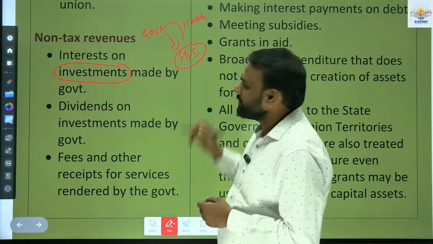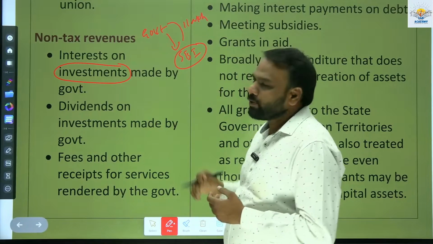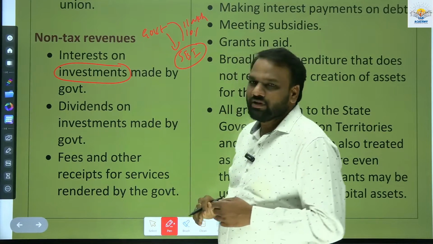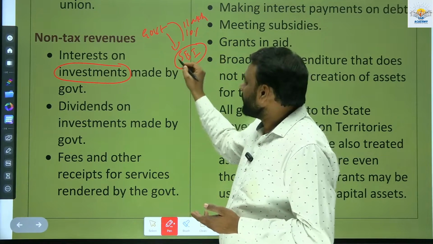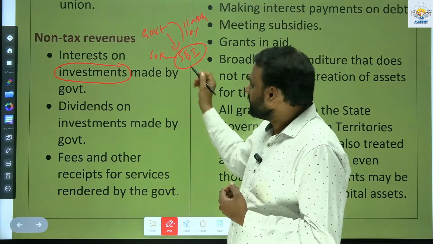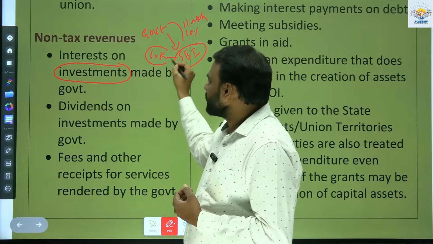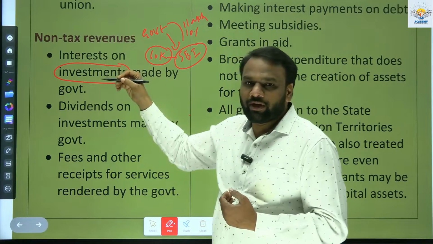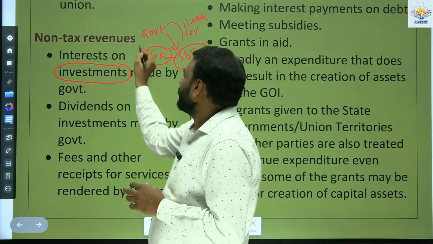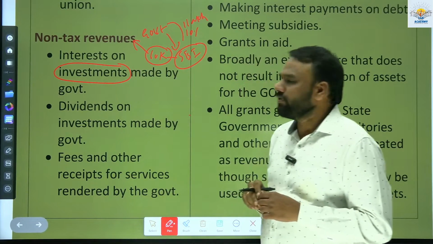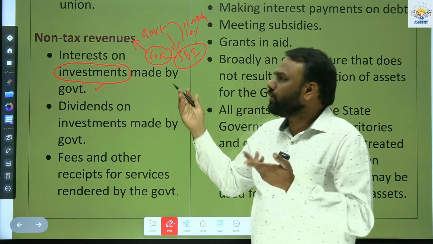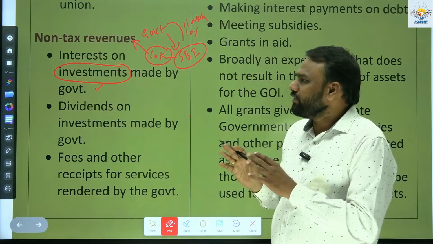Every year this 1 lakh rupees will earn some interest. Let us assume the rate of interest is 10%. After 1 year, this 1 lakh rupees will earn 10,000 rupees. Where will this 10,000 rupees go? It will go to the government. But is it considered part of tax revenue? No, it is considered part of non-tax revenue. So this is interest on investments made by government, and it forms part of non-tax revenue.